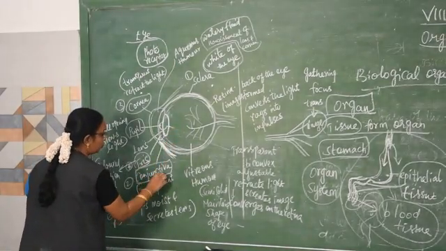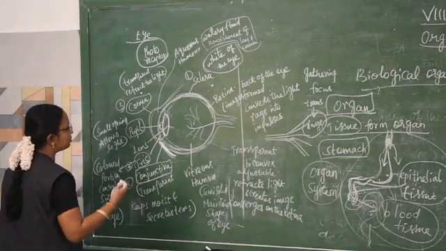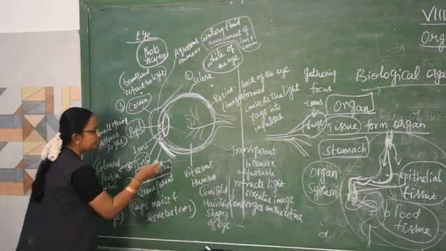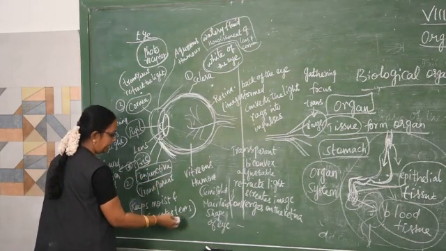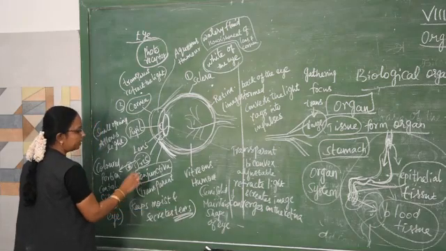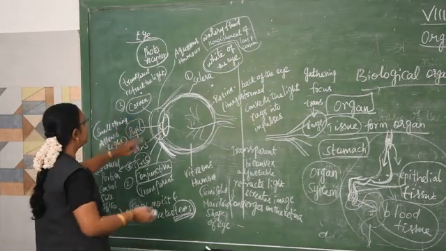It keeps the eye moist by secreting the tears. We are shedding tears because of this conjunctiva layer.